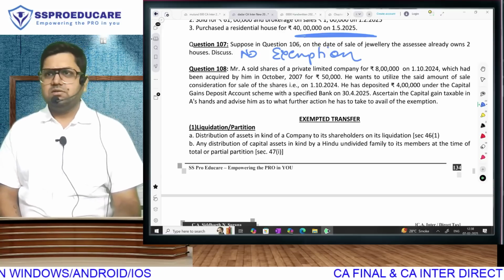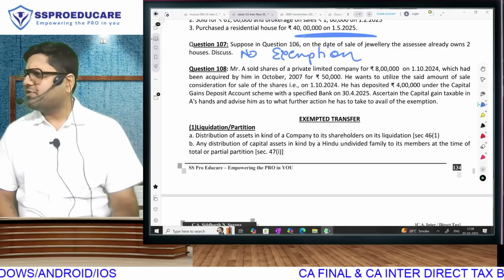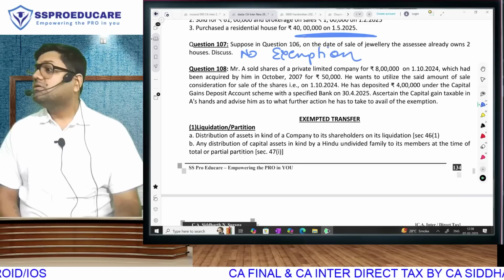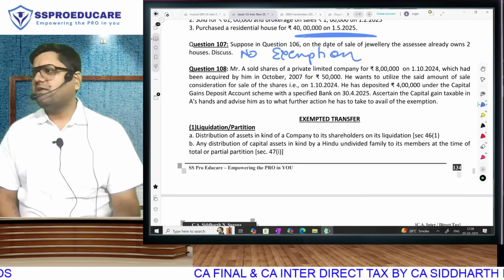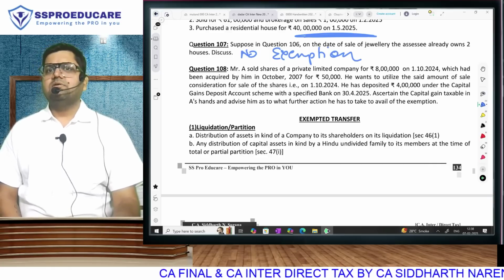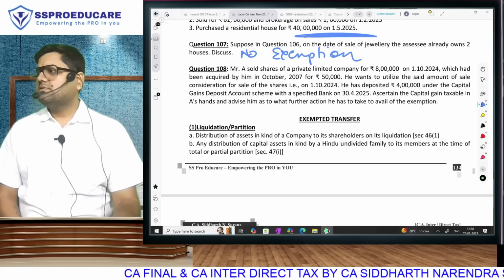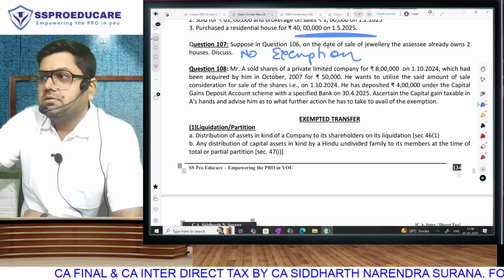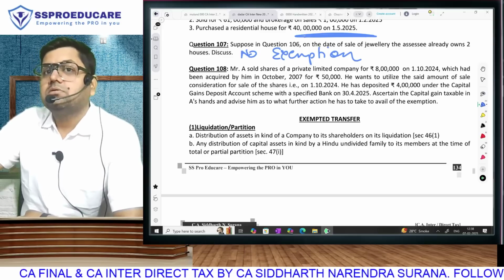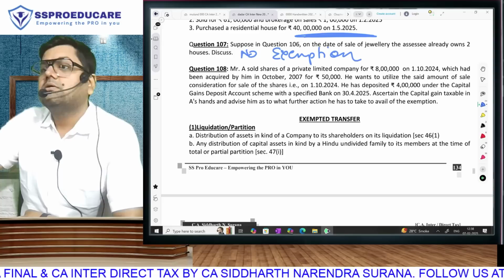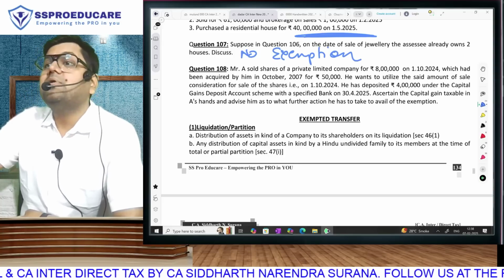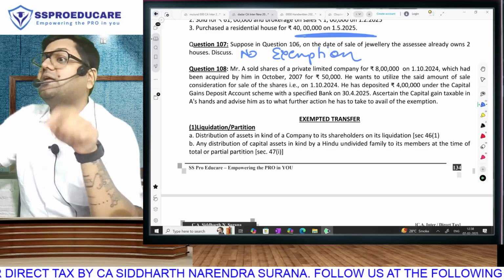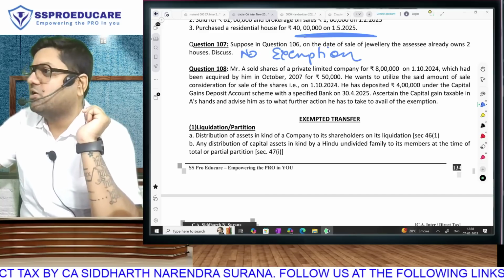See, we have sold shares. So in sale of shares, is there any exemption of 54 series? Sale of shares, where is the exemption? Is there any section? I want you to first identify, is there any section? Any long term capital asset, and invest where? Residential house. So which section gets attracted? 54F. See, 54EC can't be attracted. For 54EC, you have to sell immovable property. And in 54EC, capital gain deposit account scheme also is not there. Direct investment in bonds has to be there.